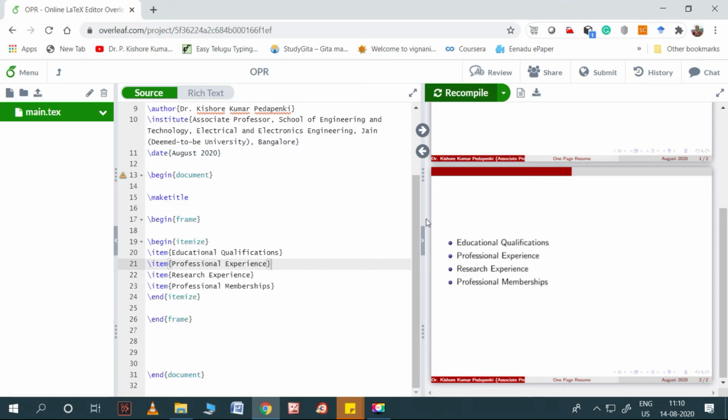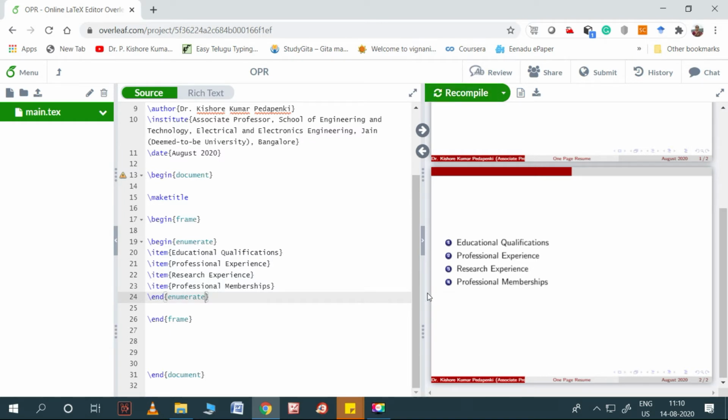These are the bullet points, but I want to make them enumerate, that means numbered. So I want to convert them into numbers. Enumerate, paste. That's all. Recompile. Yes, I got numbers here. See, 1, 2, 3, 4.